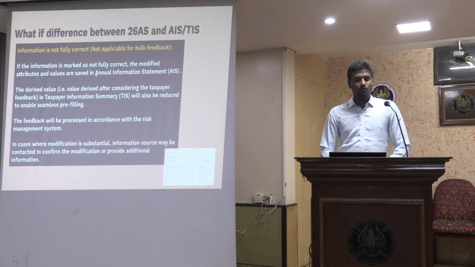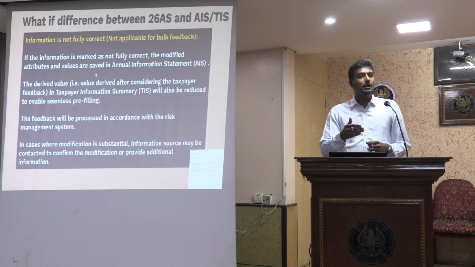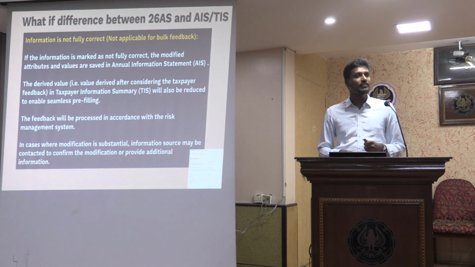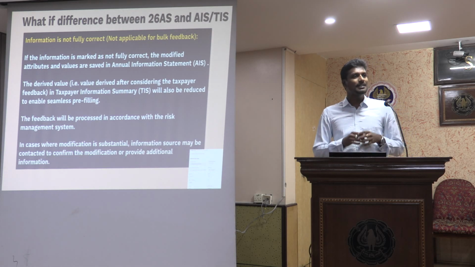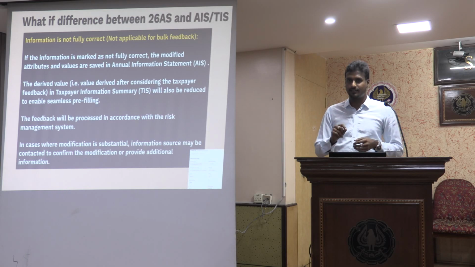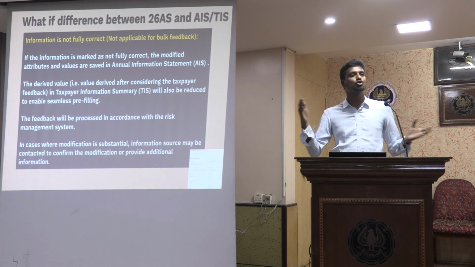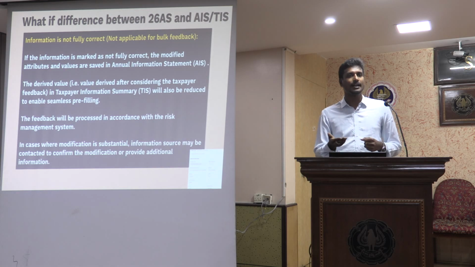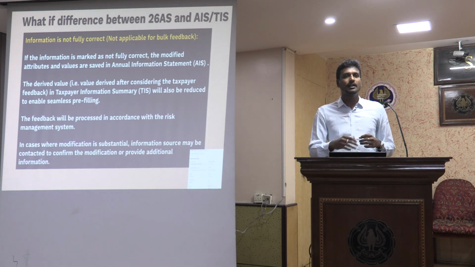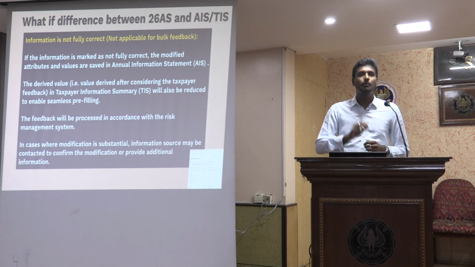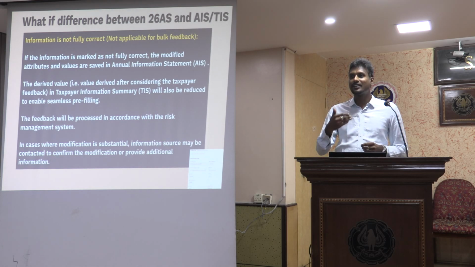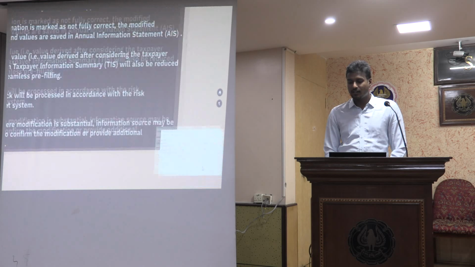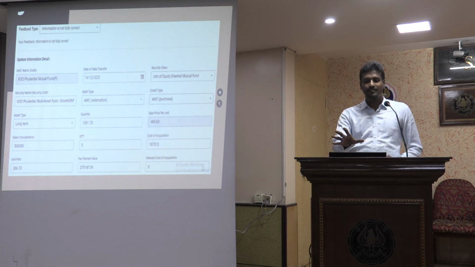Next, if the information is not fully correct, then I have to mark it as not fully correct. The modified attributes and values are saved in the AIS. That means the moment I say it is not fully correct, I will get the option to edit the fields. Let us say there is a transaction, sale of mutual fund for 10 lakh, but it is only 7 lakh. Now, when I say it is not fully correct, it will give me the option to edit that amount of 10 lakh or the quantity. If I am having any challenges in verifying that, let us say this is the screenshot of how it looks.